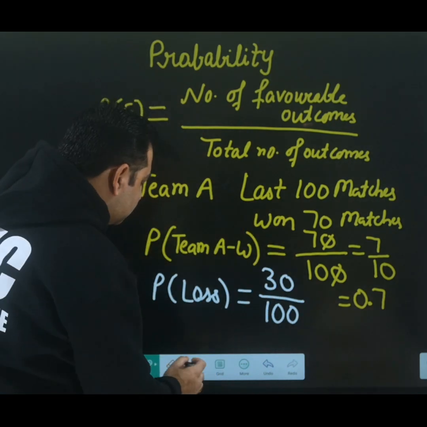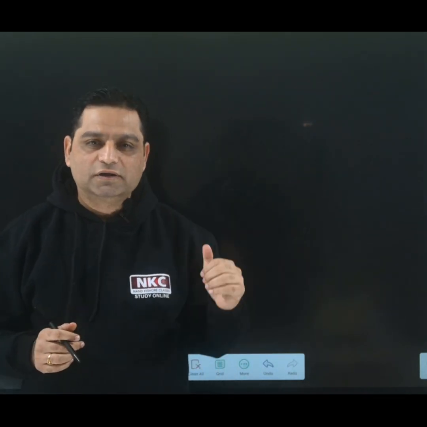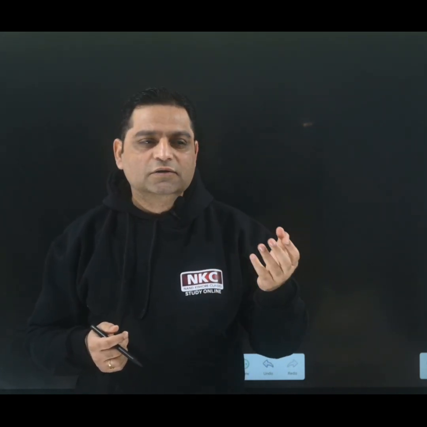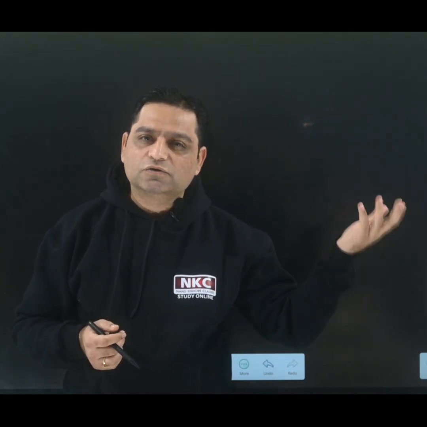Second important concept: this is based on previous data. But let's suppose you are not having data with you, but different scenarios are there. Theoretical probability, which I was saying, head and tail cases, coin cases, very important. Even for any kind of toss during the match, coin is used. Why?